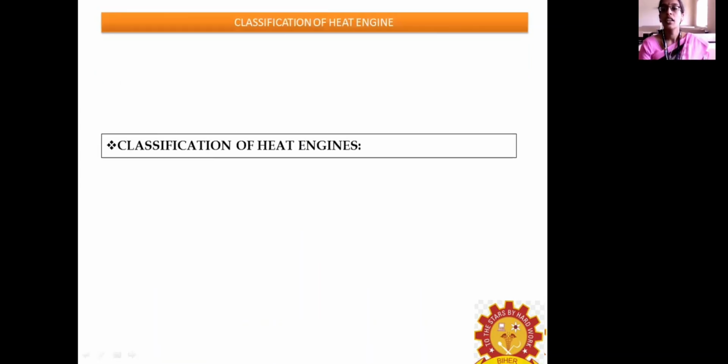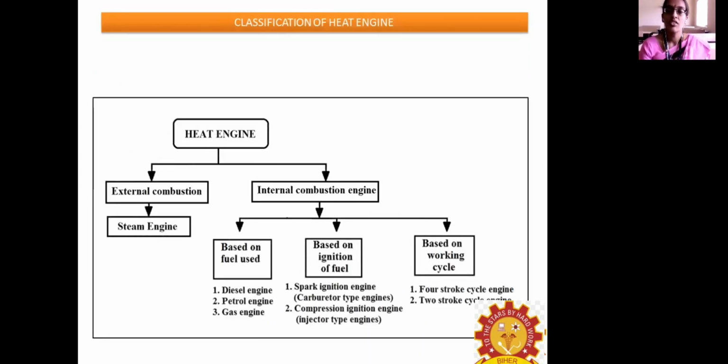Next we are going to discuss the classification of the heat engine. A heat engine is used to convert heat energy into mechanical energy. There are two types: external combustion and internal combustion. Internal combustion has been further classified into three types. One is based on the fuel used, that is, the type of fuel used inside the engine.